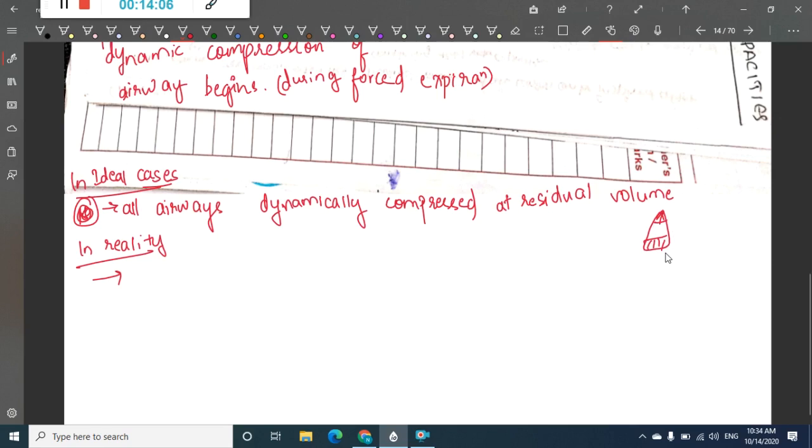So even the transpulmonary pressure, which is the difference between intra-alveolar pressure and intrapleural pressure, has different readings in the apex and the base. So in reality, the lower parts of the lung have less transmural pressure.